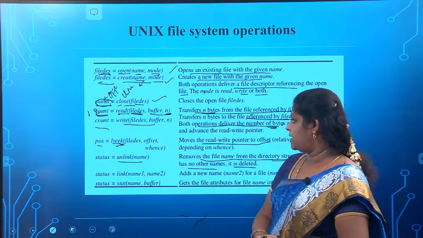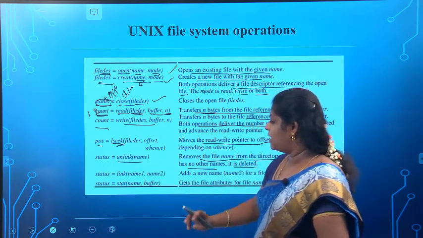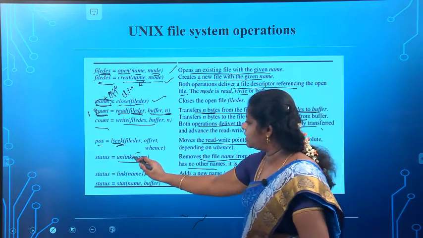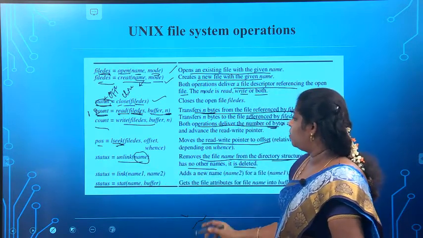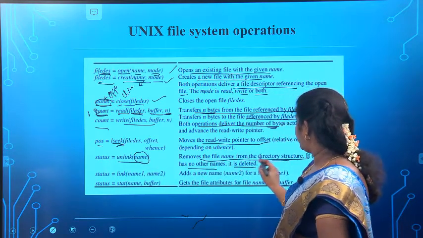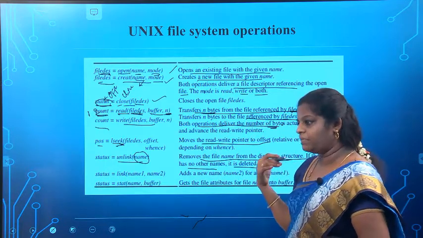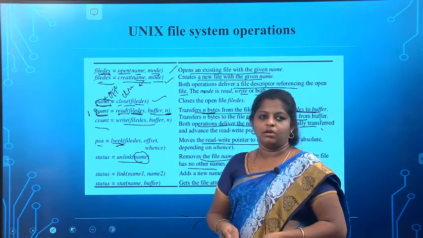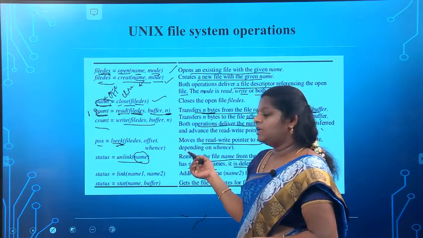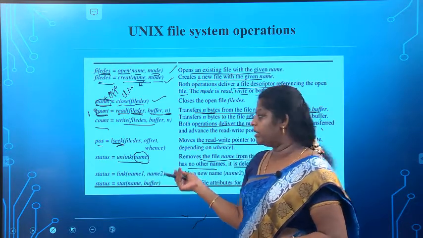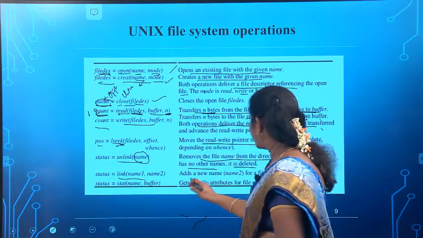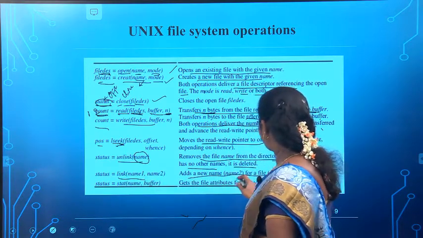Okay, that means unlink it. Unlink, and you need to mention the file name. In that case it removes the file name from the directory structure. It will be removed. But if the file name does not even exist, then how can you remove it? We couldn't remove it. And the next one is link, that adds a new name for the file